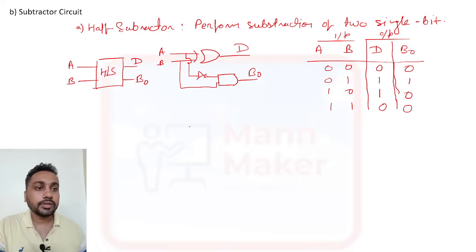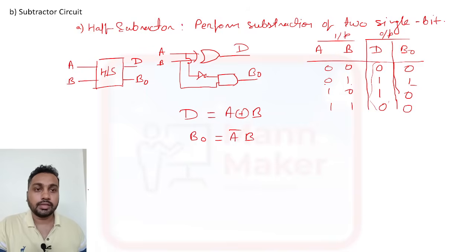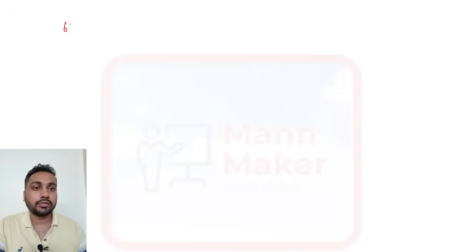Now for D, you can see this is an XOR table, so A XOR B. And for the borrow output, it is 1 only when A bar and B is there, means A bar B. The expression will be like this. This is the half subtractor. Now if we see another one, that is your full subtractor.